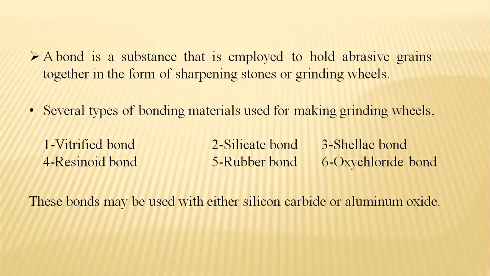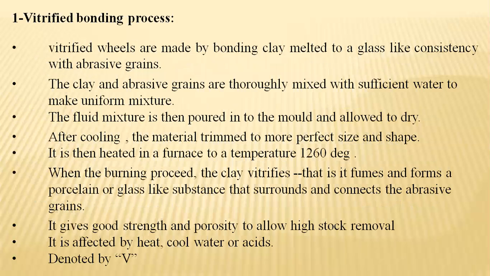The first one is the vitrified bond, then silicate bond, shellac bond, resinoid bond, rubber bond, and oxychloride bonds. Particularly, these bonds may be utilized with either of the materials, that is, either silicon carbide or aluminum oxide. Let us discuss them individually, one by one. One, the vitrified bonding process.